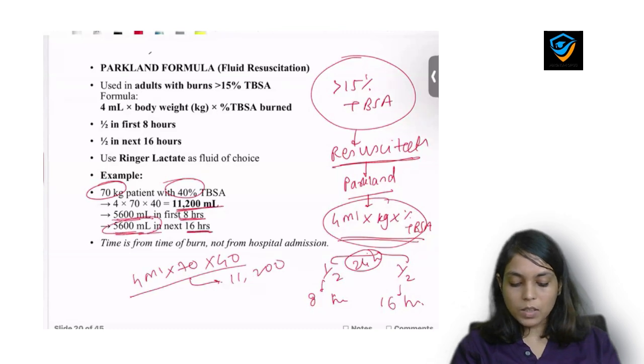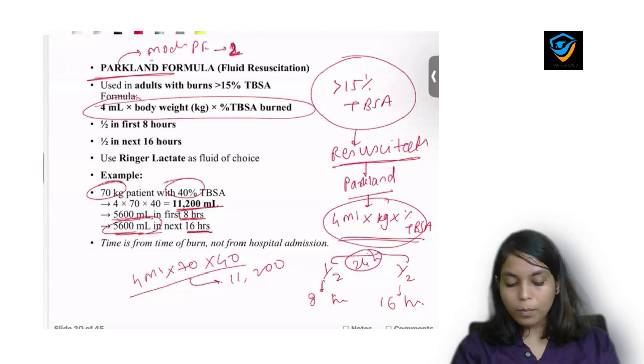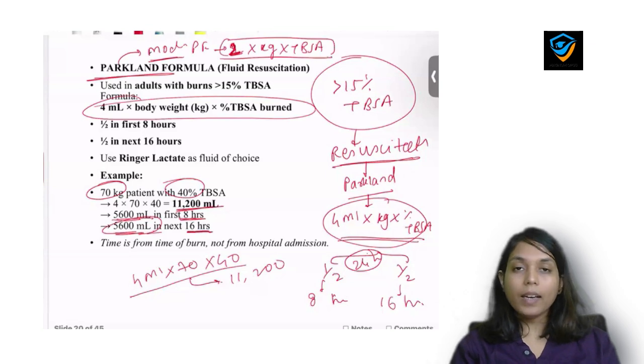So remember this Parkland formula, and nowadays this Parkland formula is modified as the modified Parkland formula, and the modified Parkland formula says instead of 4 take the multiplier as 2, okay. So the modified Parkland formula says 2 into body weight in kgs into total body surface area, okay. Remember this. And nowadays we don't use the Parkland formula, this is only for theory purposes. So practically we use the modified Parkland formula.